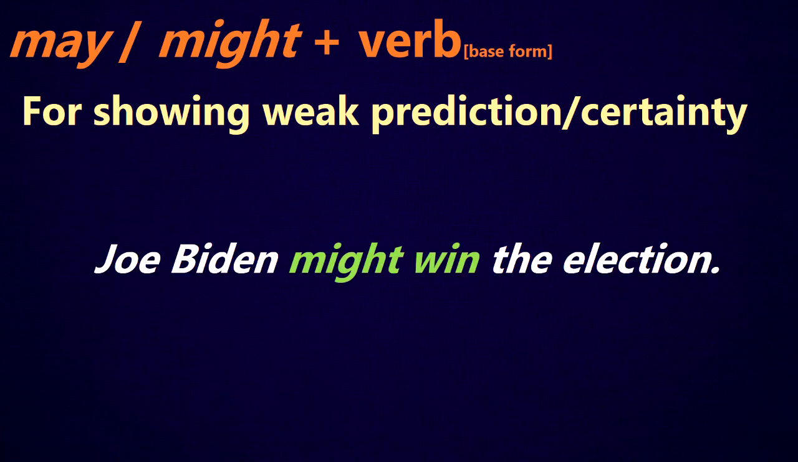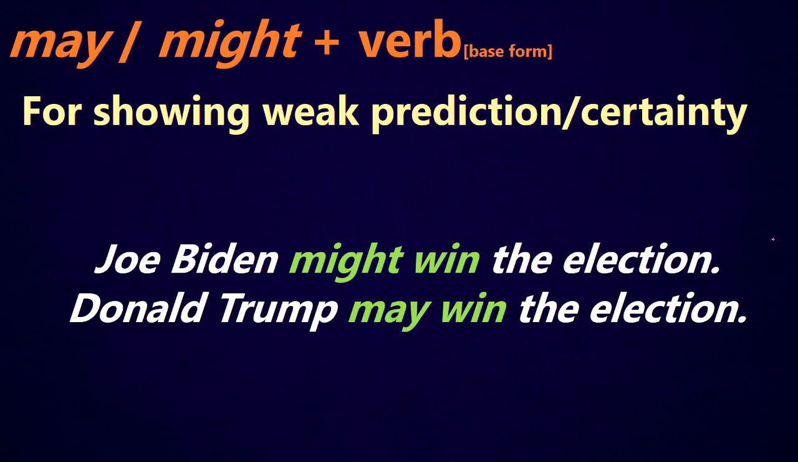For example, Joe Biden might win the election. So I'm making a prediction, or I'm showing my certainty, but it's weak. I don't have a very strong feeling about that. Or I could say Donald Trump may win the election. So may win, might win, they mean basically the exact same thing. But they're saying that this is a weak prediction that I have. I'm not 100%. I'm probably less than 50% sure that this is going to happen.